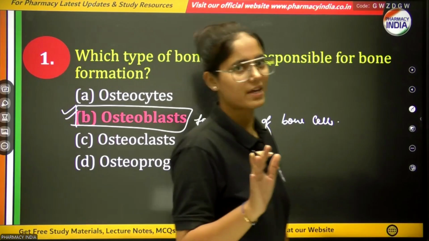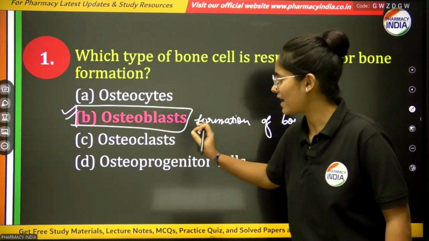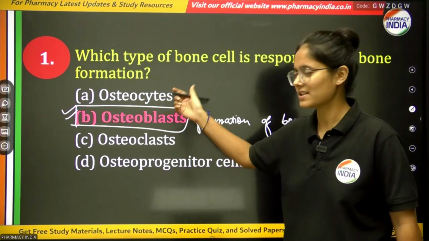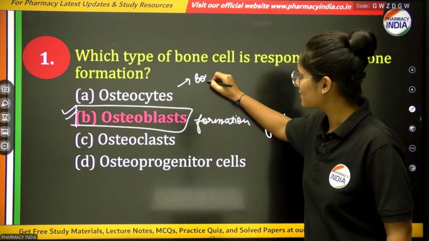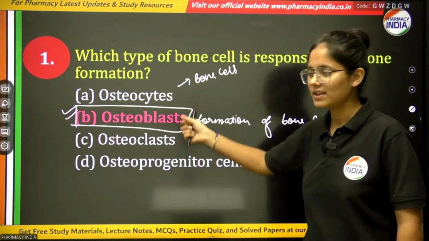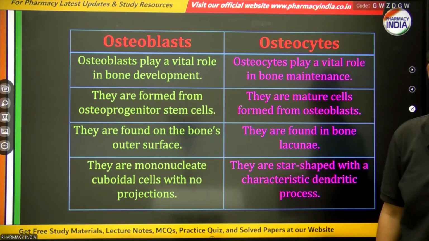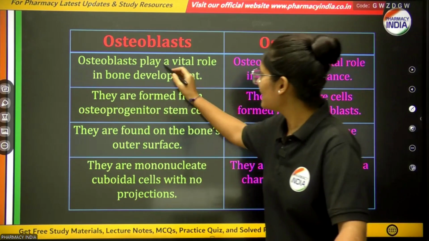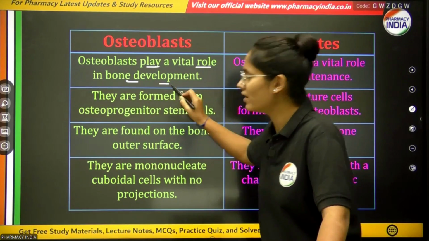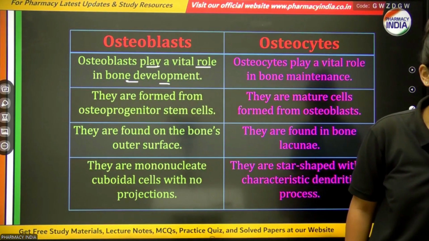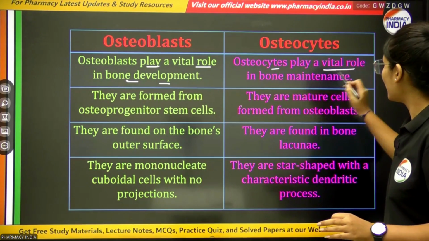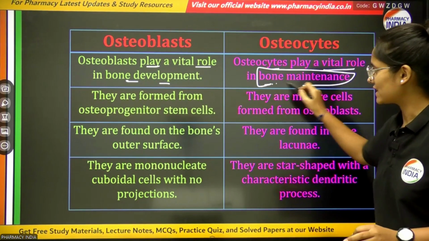Now, many of you get confused about osteoblast and osteoclast. Basically, osteocytes are bone cells. So let's look at the difference between osteoblast and osteocyte. Osteoblasts play a vital role in bone development, while osteocytes play a vital role in bone maintenance.